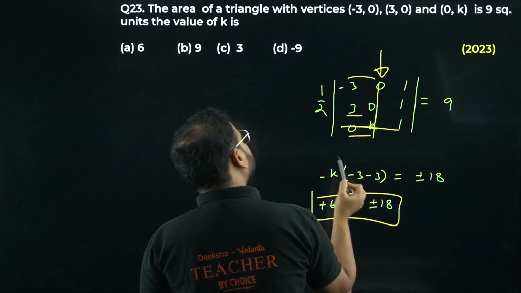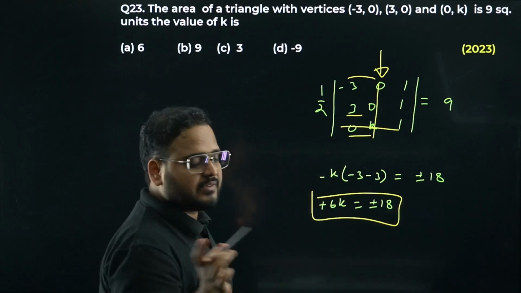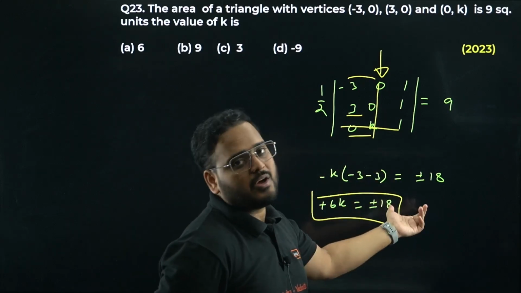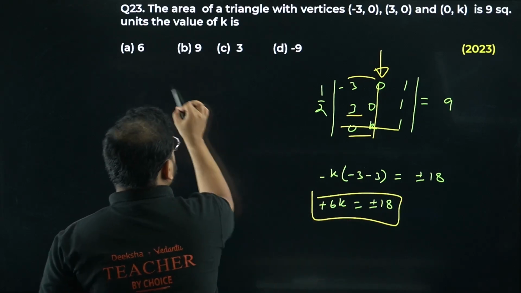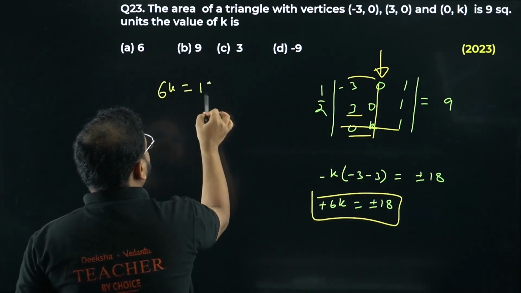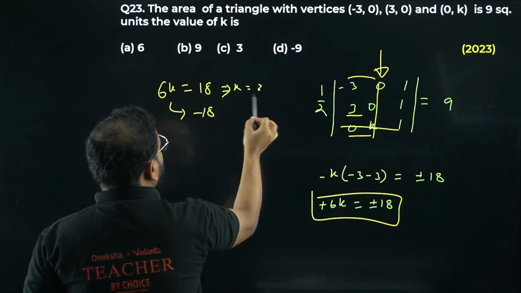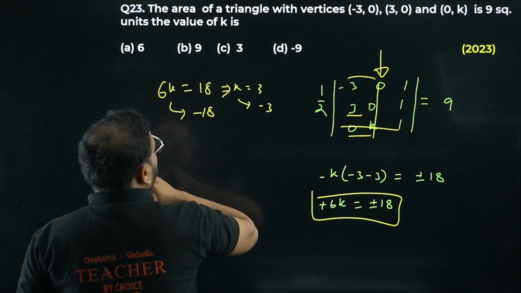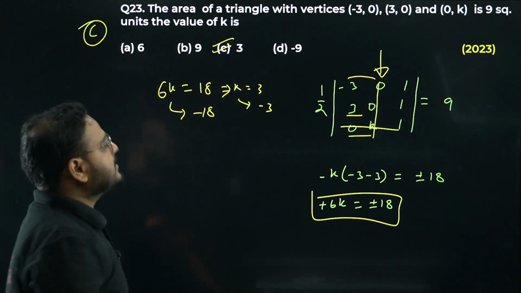Plus minus 18. Why plus minus 18? Because of the determinant. Area will always be positive, right? It means whether it is negative or positive, the answer will always be positive only. That's why I take both plus and minus sign. So I get 6k equals to 18 or minus 18. From here I get k equals to either 3 or minus 3. Over here we have only one option, so option C is correct. A simple question.